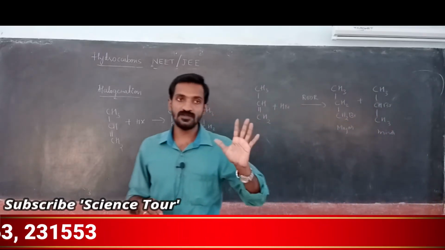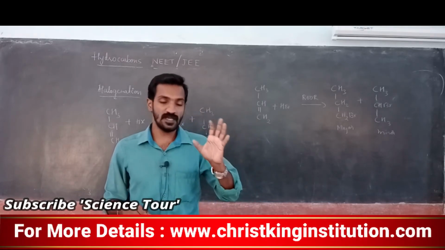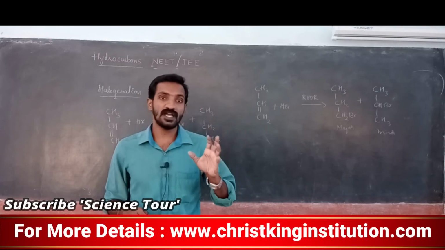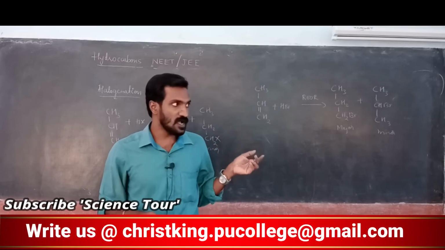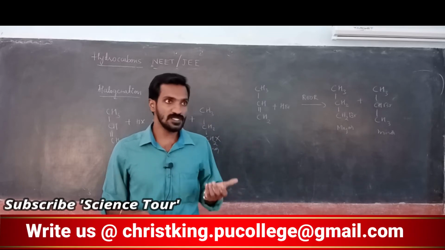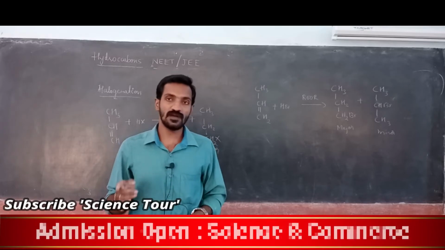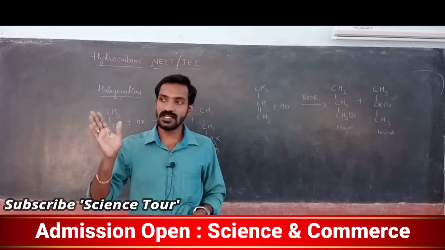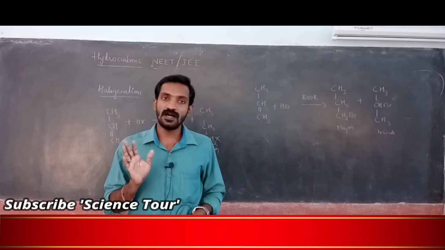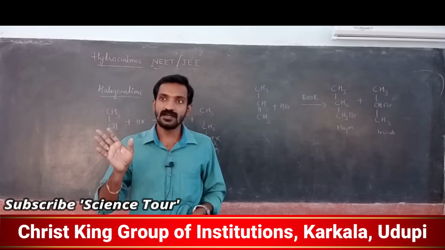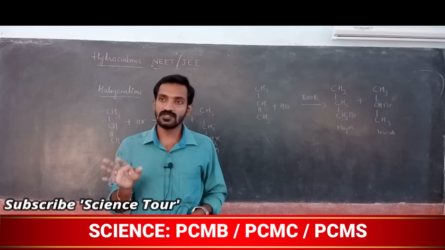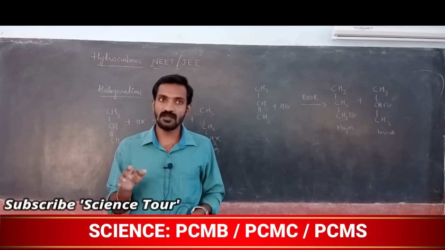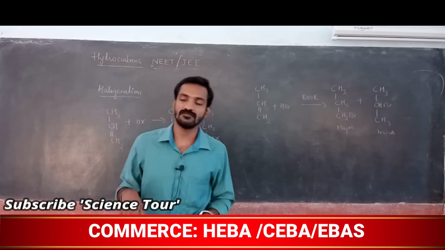Remember, in the presence of peroxide, the Kharasch effect, which is anti-Markovnikov's rule, takes place. In the absence of peroxide, Markovnikov's rule takes place. So according to Markovnikov's rule, in a reagent, the negative part will attack the unsymmetrical alkene's carbon containing less number of hydrogen atoms, and the positive part will attack the carbon of the carbon-carbon double bond containing more number of hydrogen atoms.